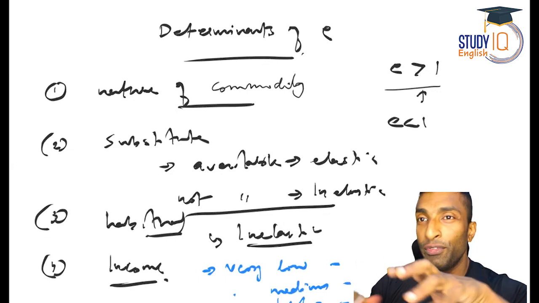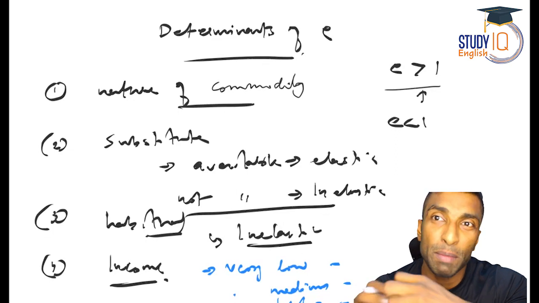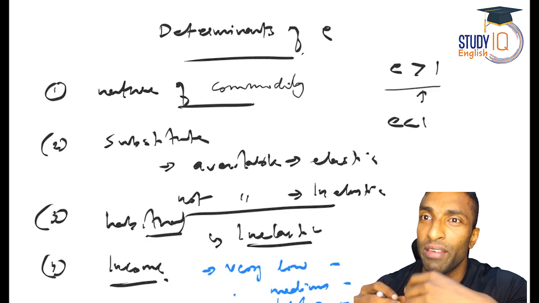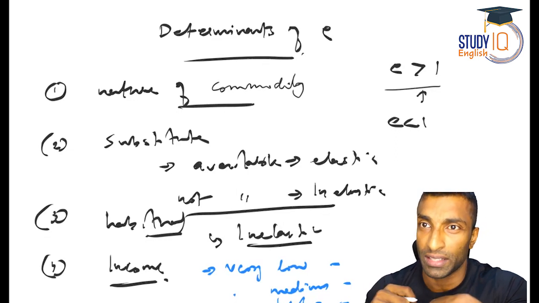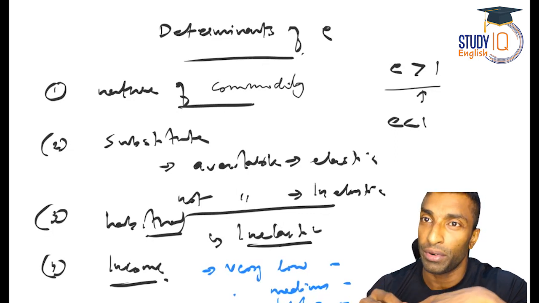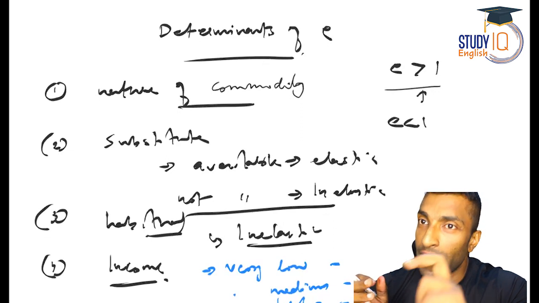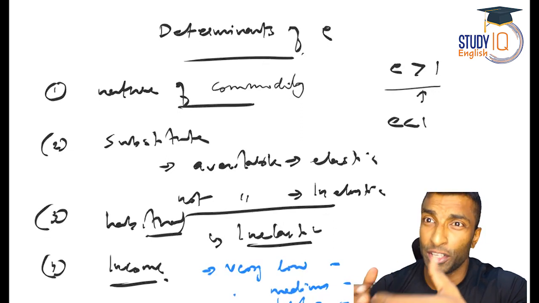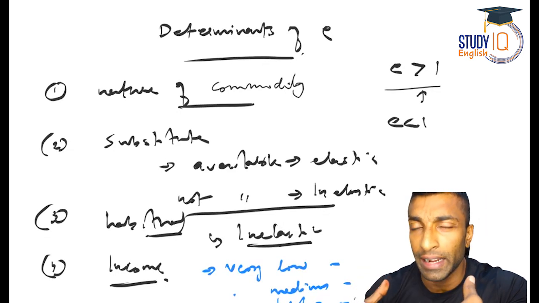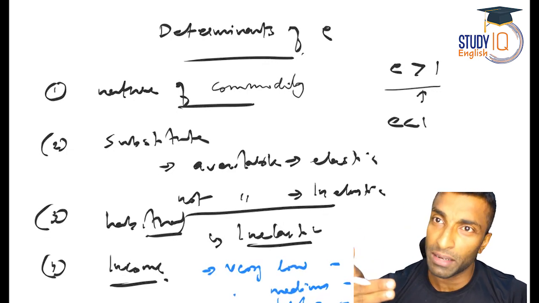Now imagine, if you get questions like this, you need to think what kind of items these people will buy. Very low income people don't buy luxury items, right? They will only buy the necessary items for their survival. So it doesn't matter for them whether the price is increased or decreased. They are only buying the necessary item. So their demand is inelastic demand. Why? Because they are always looking for the necessary items. They don't have money to buy luxury items already, because the income is very low.